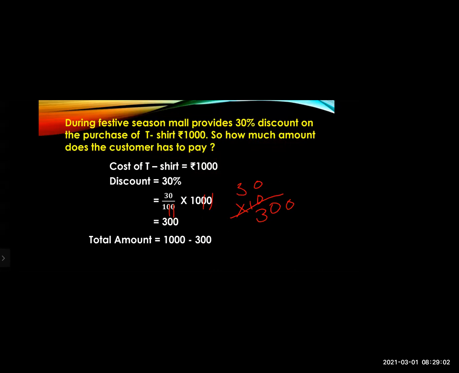So 1000 minus 300. 1000 is the price of the t-shirt and the discount amount we got is 300. So when you subtract, you will get 700. So that means the customer has to pay 700 on a t-shirt of 1000 rupees. 30% is off, no? So like this you have to calculate.